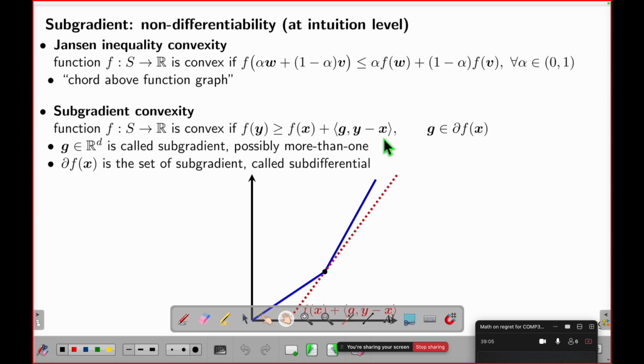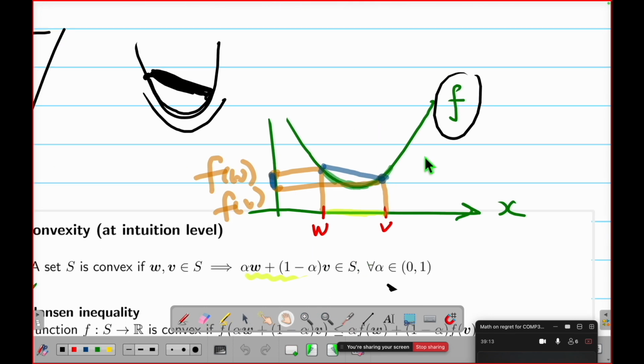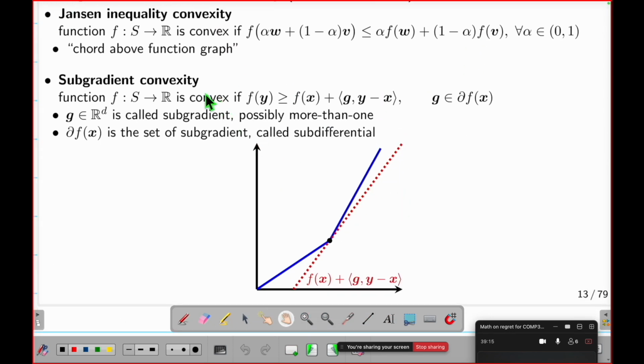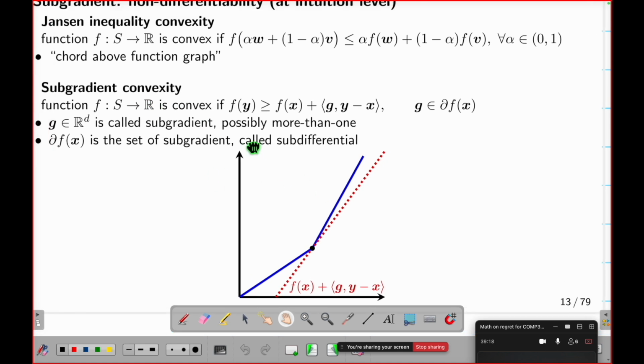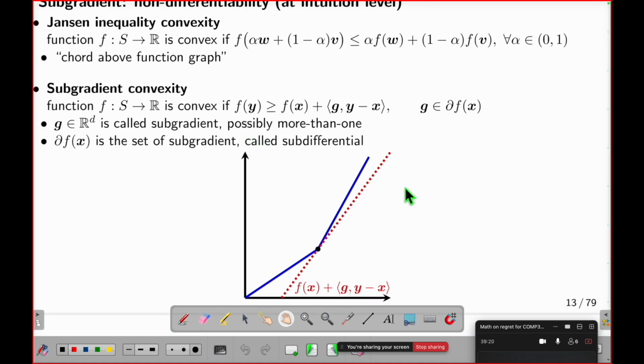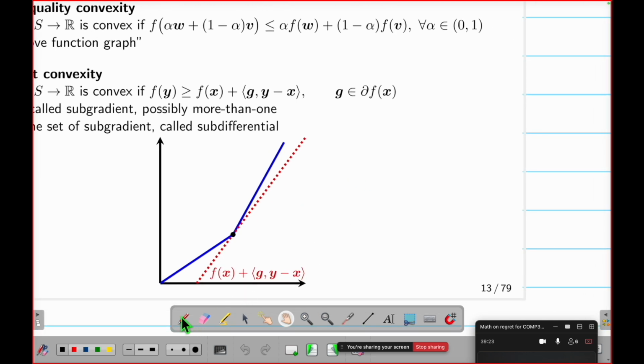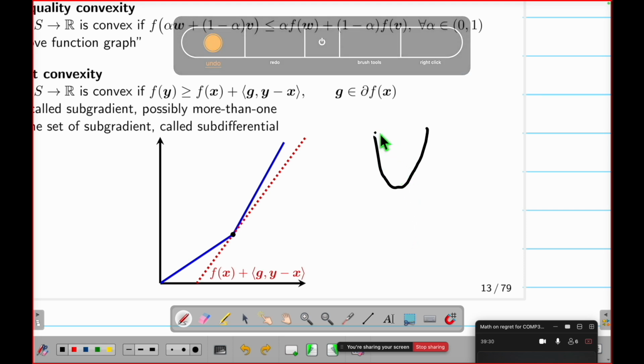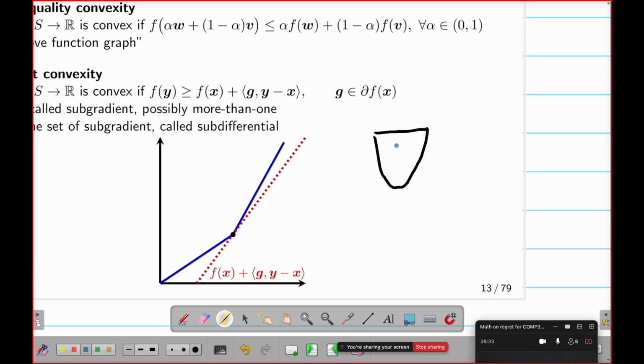This is called differentiability. We just talked about convexity, right? What's that? The chord above the function graph. So this picture, okay? Now, here's another thing. This is called subgradient convexity, because sometimes we will have a function that we cannot take a derivative of, so we need some other way to describe it. Let me recall, if I have a convex function, I will have a chord like this, right? You can imagine I have a convex shape, and then I draw a line inside it. No matter how I draw the line, this is convex.